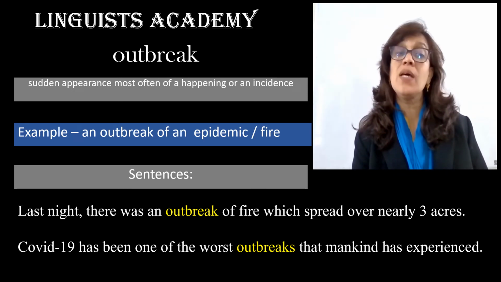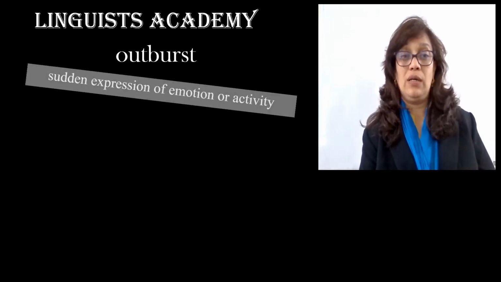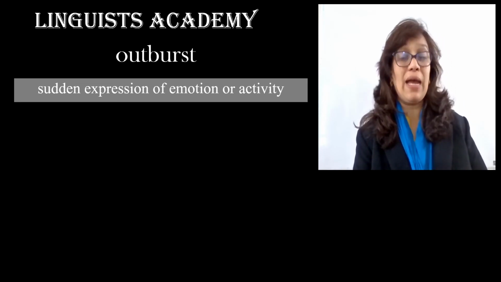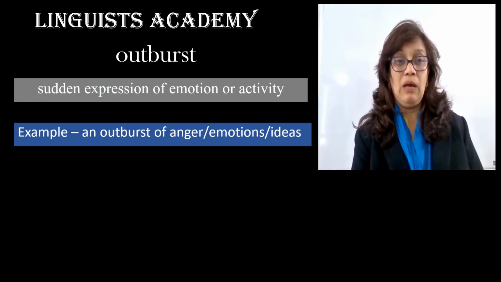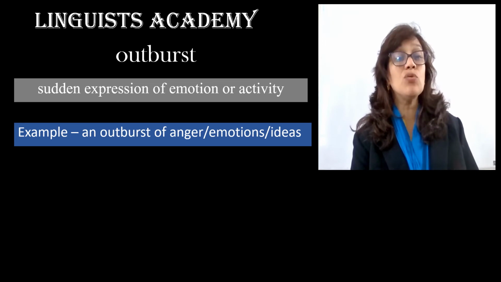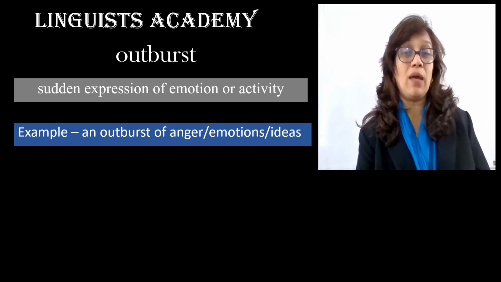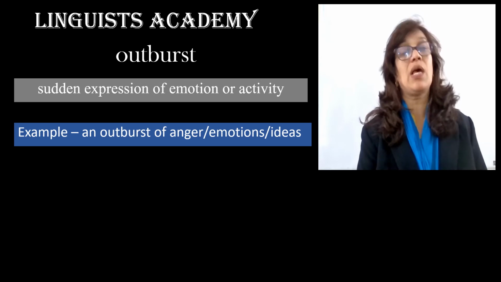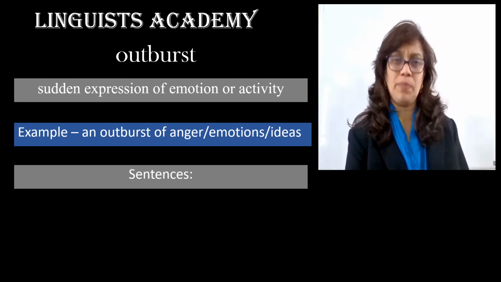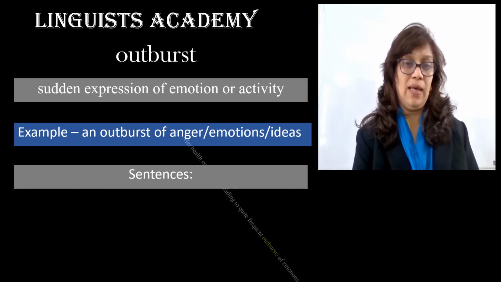Now let's look at the next word, and that is outburst, and see how it is slightly different. Now outburst is also a sudden expression, but it's a sudden expression of emotion or activity. An outburst can be associated with an outburst of anger, an outburst of emotions, an outburst of ideas. Let us see a few examples in the form of sentences.